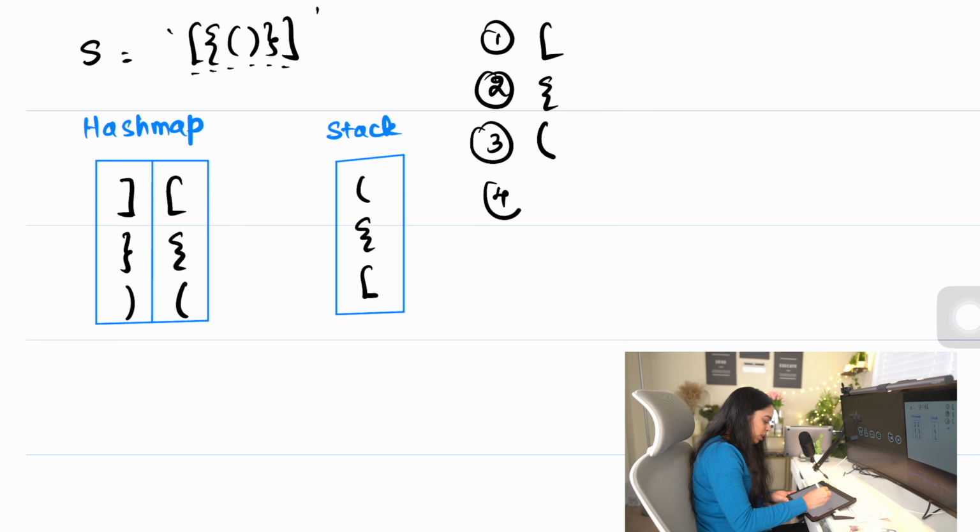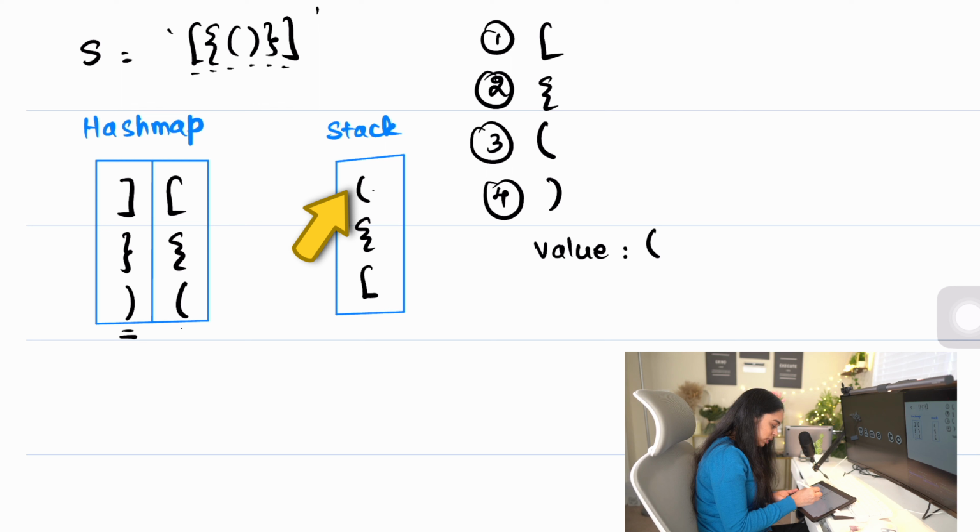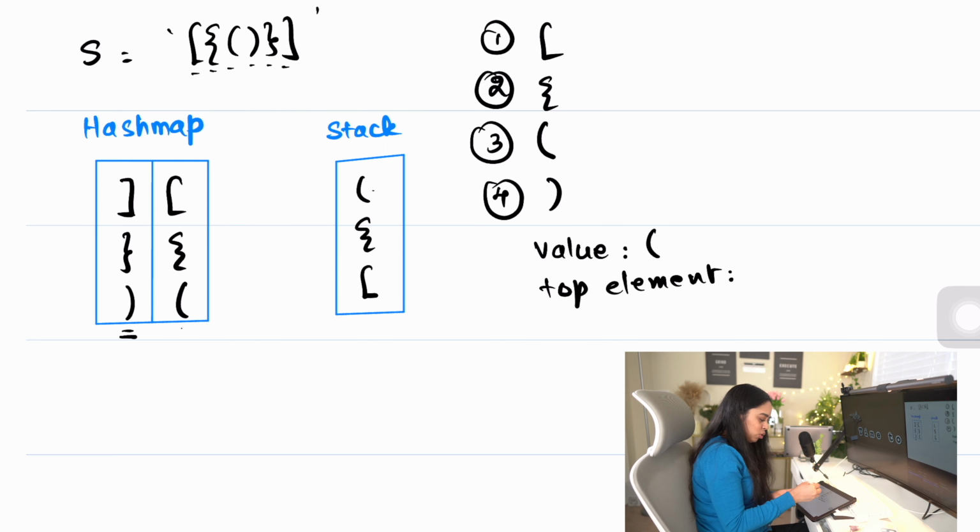In the fourth iteration we have the closing symbol, and I'm going to check if it's present in the hash map. Yes, it's present, and the value of this closing symbol as per the hash map is this. Then I'm going to pop the topmost element from the stack. The topmost element is this. And I'm going to check if these both are equal. Yes, they are equal. We can move on to the next iteration.